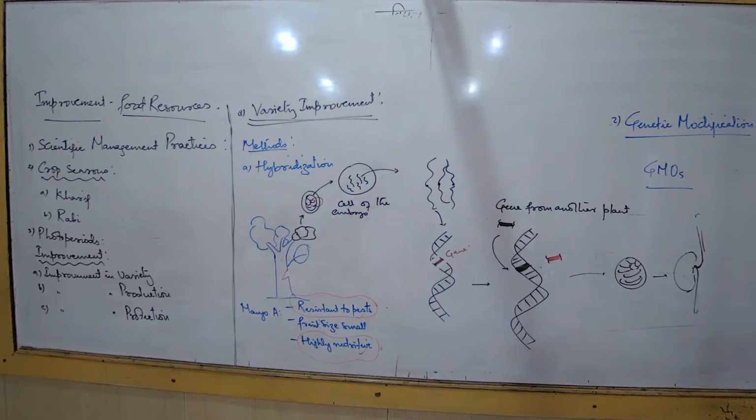But if I talk about cinnamon, the condition is different again. If I talk about apples and guava, the condition is different again. If I talk about grasses, the condition is different again. So these are all called agronomic characteristics. Now talk about the pumpkin. Pumpkin is a climber, a creeper.